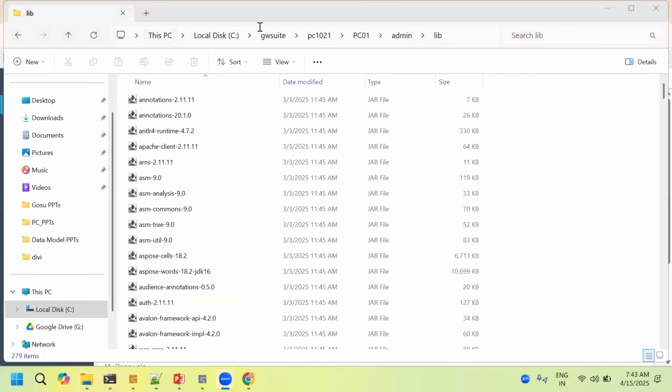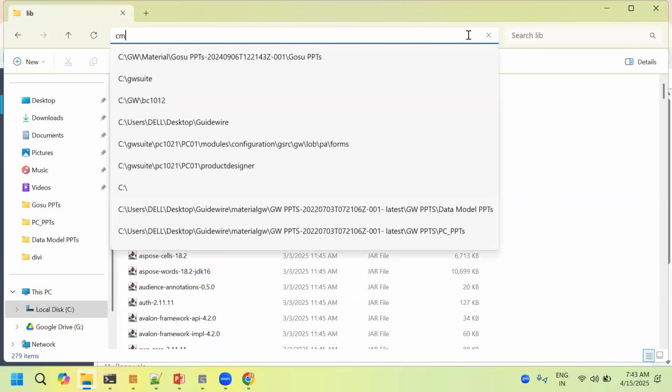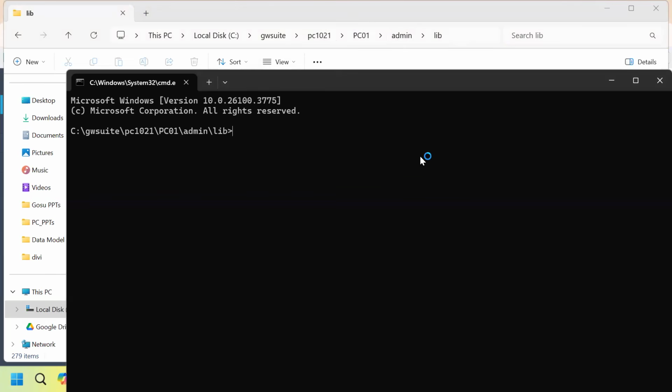Here we will get a certain folder structure in PolicyCenter. If it is BillingCenter, it will be BC, like that. There we have to go inside the admin and lib files. Inside admin and lib, we have to open a command prompt and give the command java -jar h2.jar.